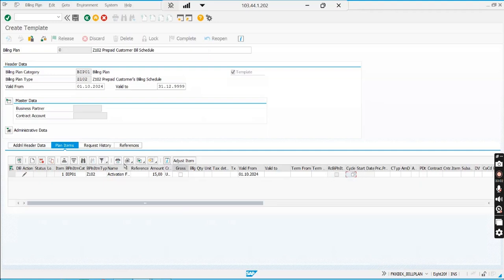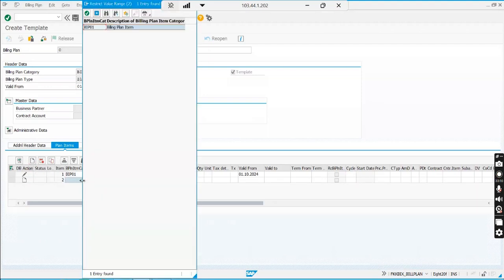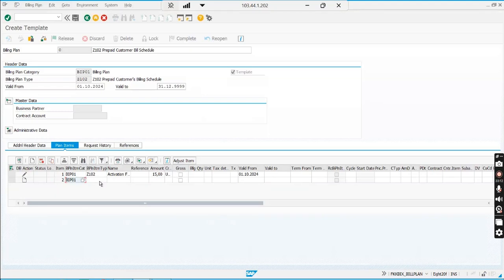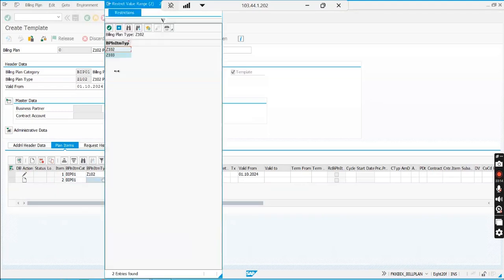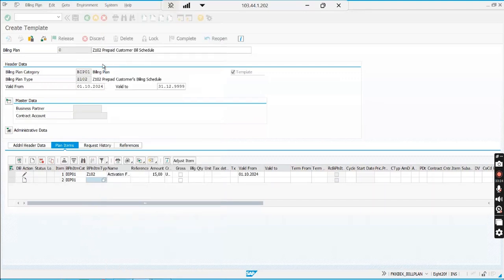Now create one more because I want the recurring also. So I click this append row button, and here my billing plan category remains the same. Now the billing plan type will be Z103. If it had displayed the description also, it would have been better. I think I created the activation fee first, then the recurring. So this is recurring, so I'll put recurring fee.